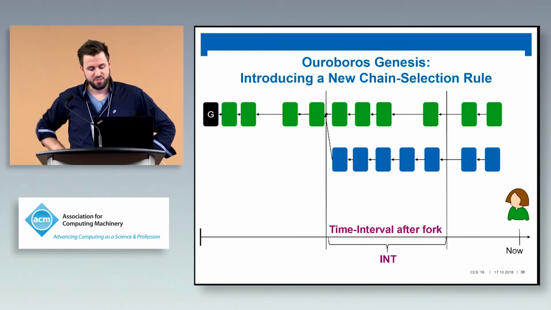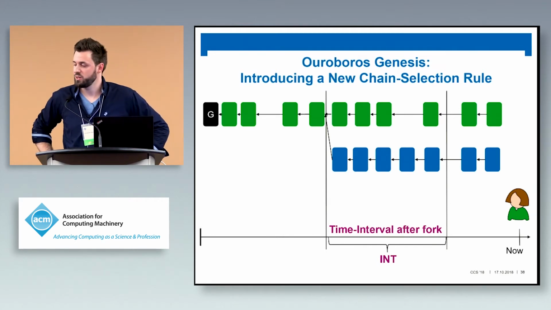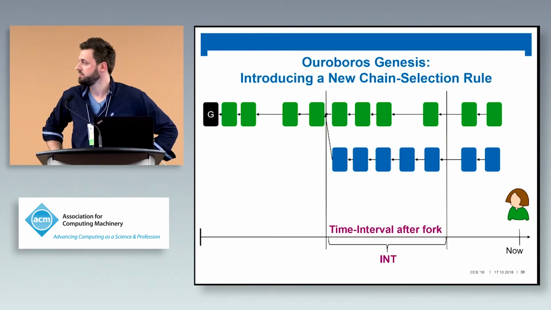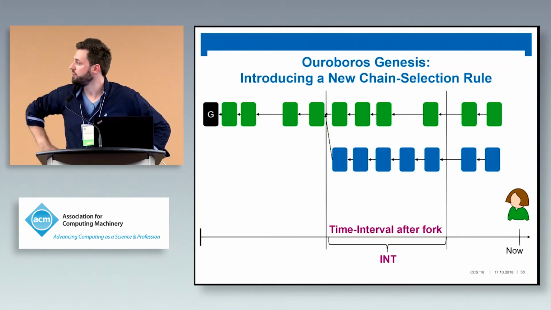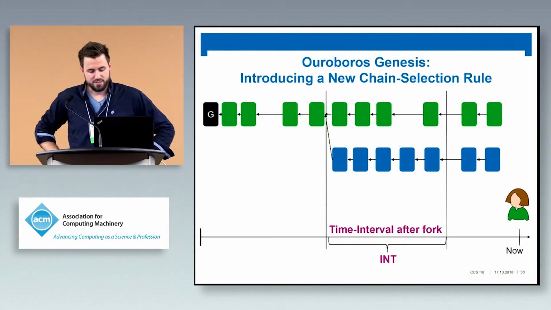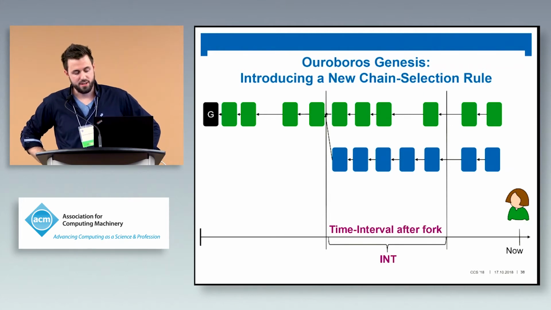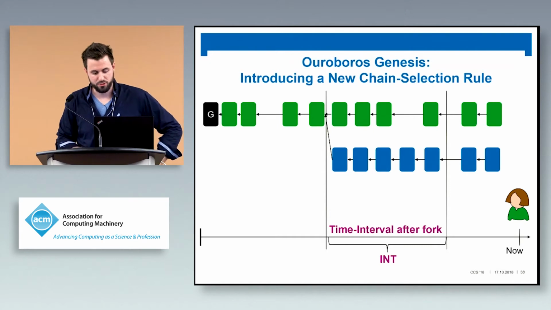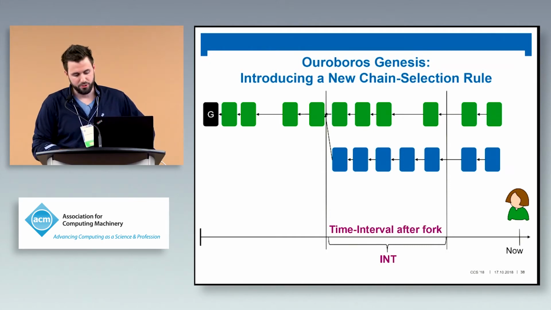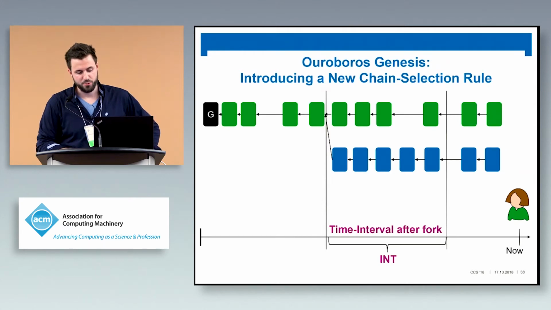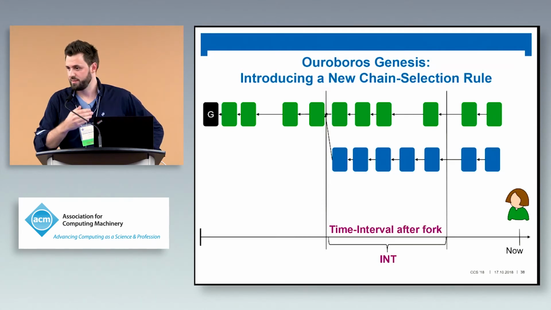Alice examines both chains and looks for the last block they have in common. There is a time where they diverge. Then she examines a time interval of a certain size, carefully chosen by the protocol, after this fork. In this time interval after the fork, she will choose the chain that has more blocks in this interval.